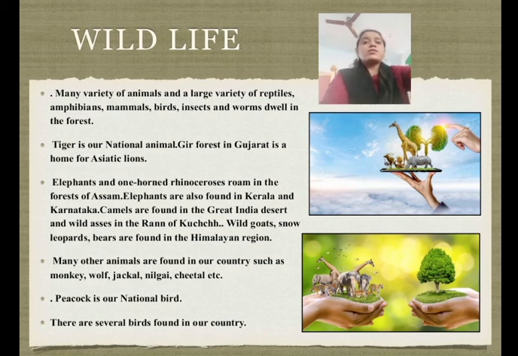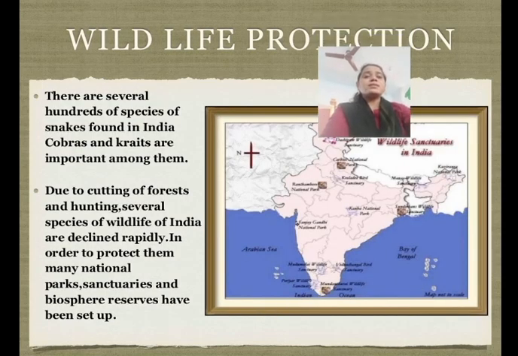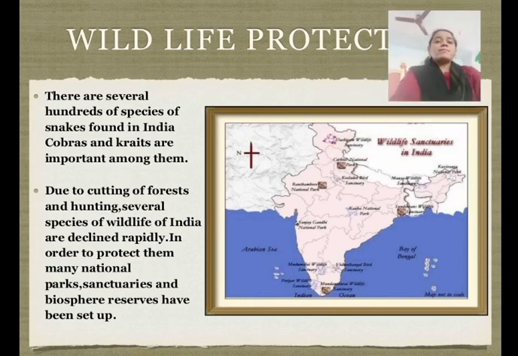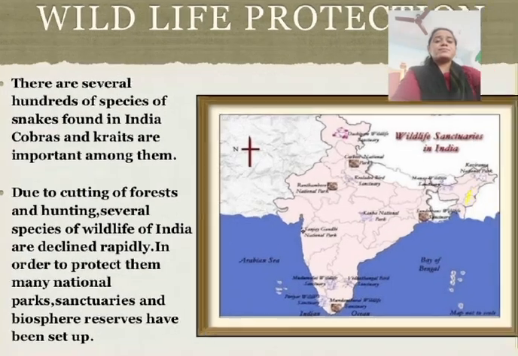Students, due to hunting of animals and cutting down of forest cover, various wildlife species in India are becoming extinct. To prevent this and to preserve our wildlife, a number of wildlife sanctuaries, bird sanctuaries and national parks have been set up in India. The major national parks and sanctuaries are Corbett National Park, Kanha National Park, Bharatpur Bird Sanctuary, Kaziranga Wildlife Sanctuary.